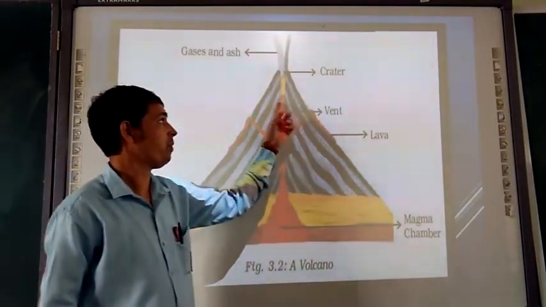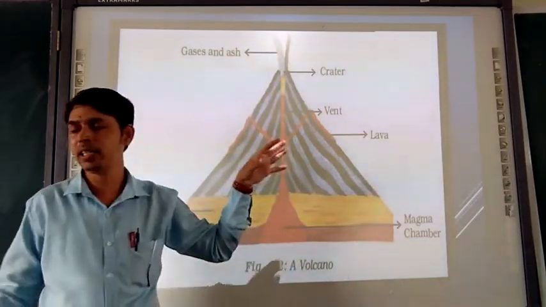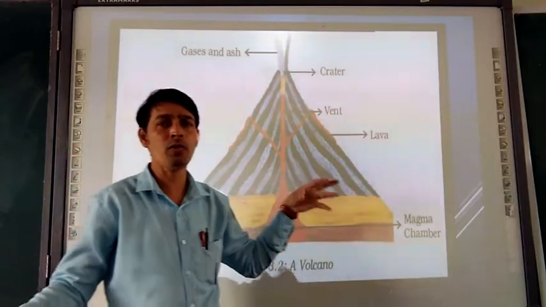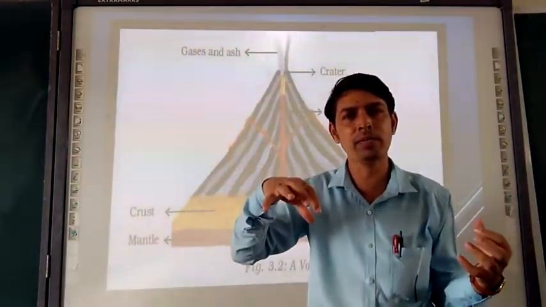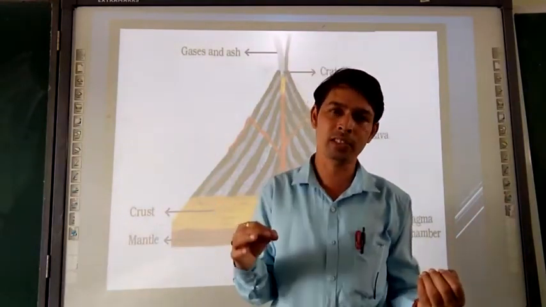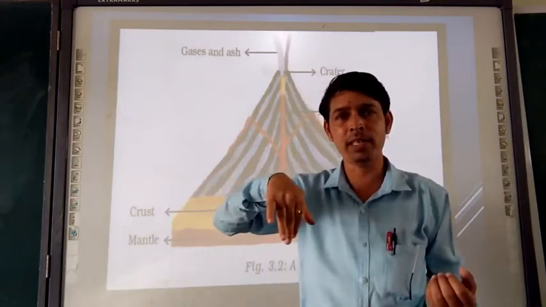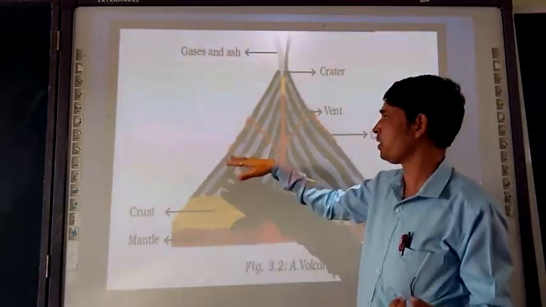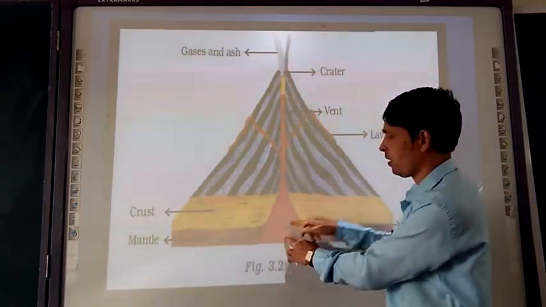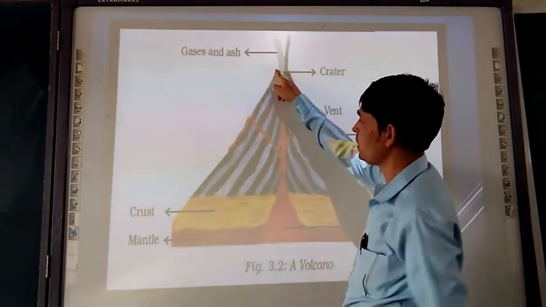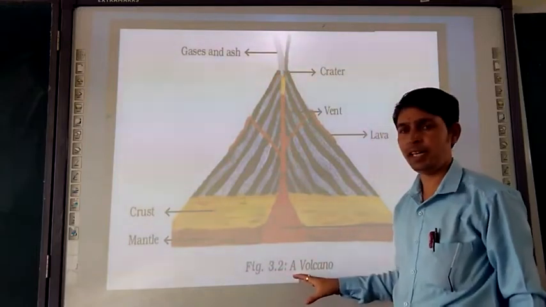From this side also it is coming. When it bursts out from the top, it is going to flow here. And after that, the molten magma which is bursting out, due to solidification of that, which rocks are going to be formed? Igneous rock. Then converting into sedimentary, then converting into metamorphic. Inside when they are forming, interior was there and outside was there. This is the crater. This is the volcanic mountain. We are going to understand about that.